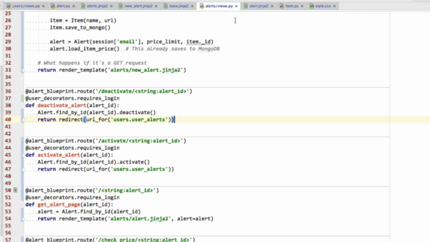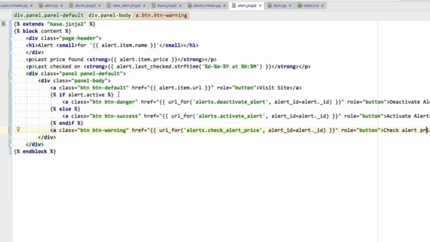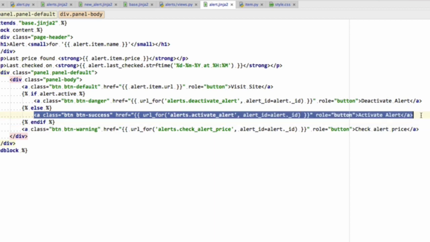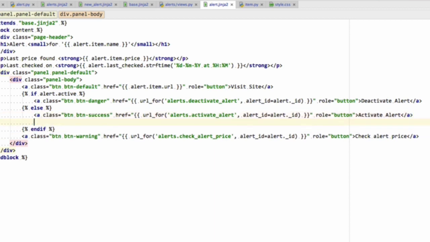Let's go into the alert template here that is showing the buttons to deactivate alerts or activate alerts. And when an alert is inactive, i.e. when this button is showing, we want to show users another button showing you can delete this alert permanently.